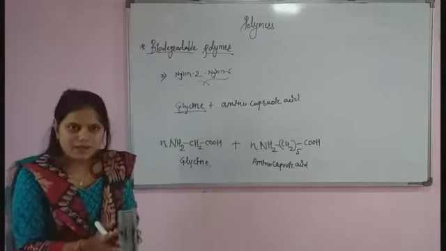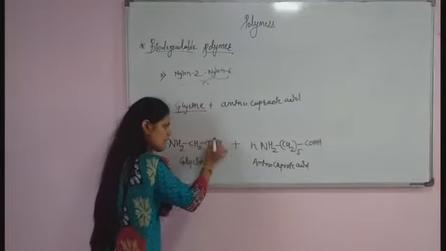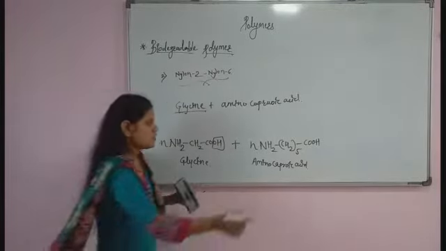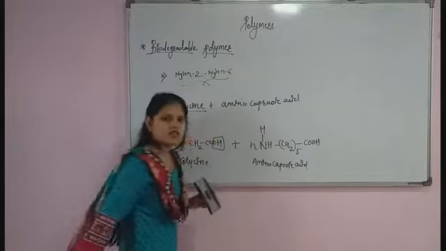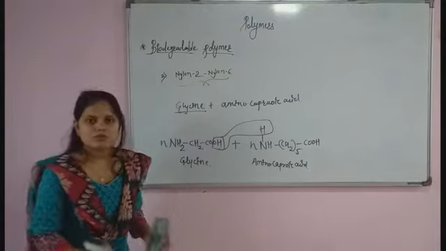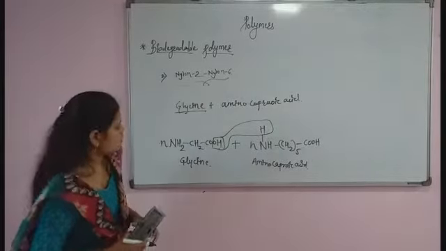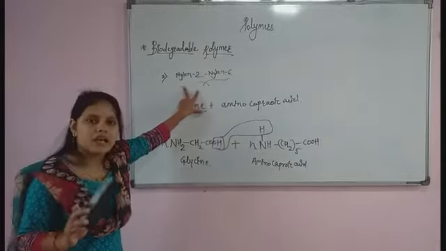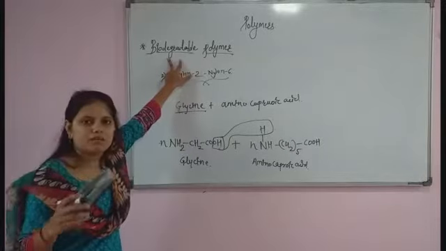Okay, now both are combined and there is a removal of water molecule: OH from this carboxylic acid group and H from NH2. So one H is attached here, and they both combine together to form a water molecule. There is a removal of m number of water molecules and a formation of a new product, that is nothing but nylon 2, nylon 6. And this is an example of biodegradable polymer.